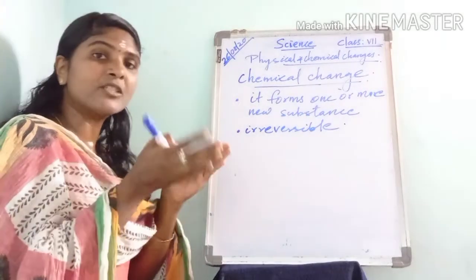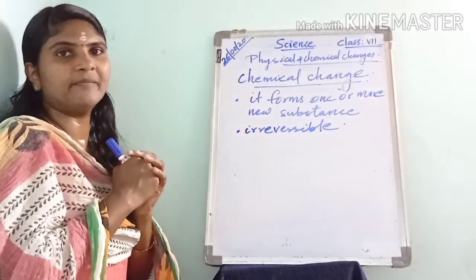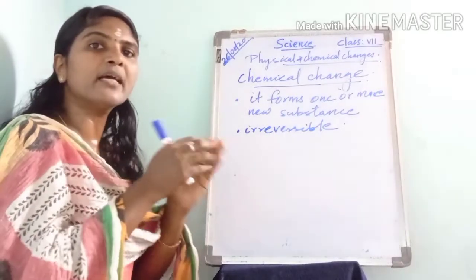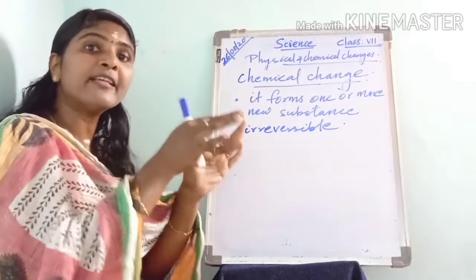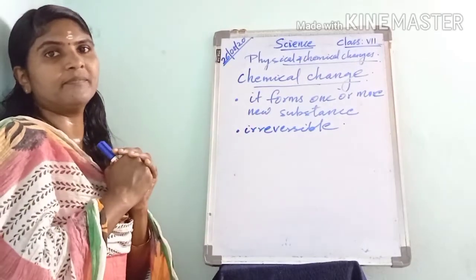That means it does not have a sweet taste and it does not melt on heating. So we got a different kind of substance.